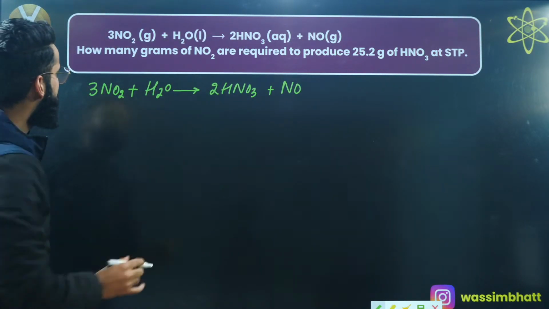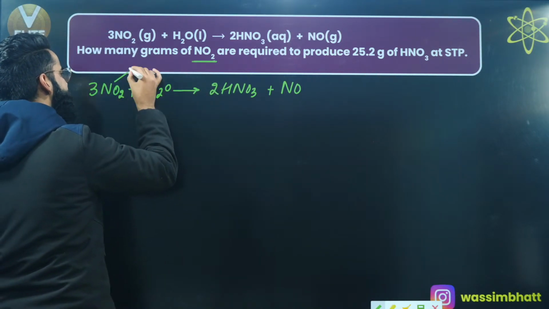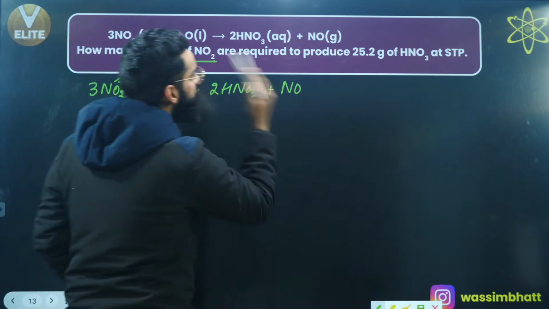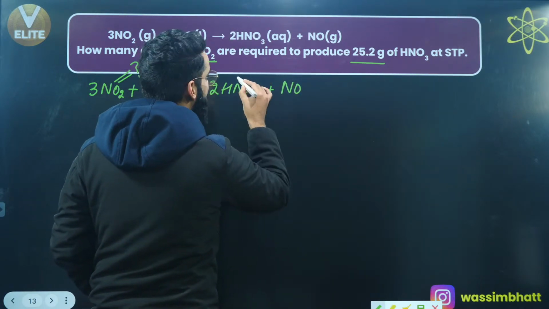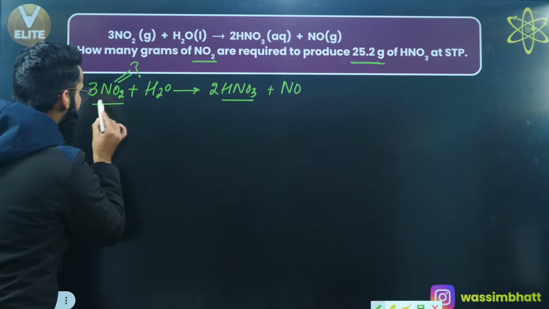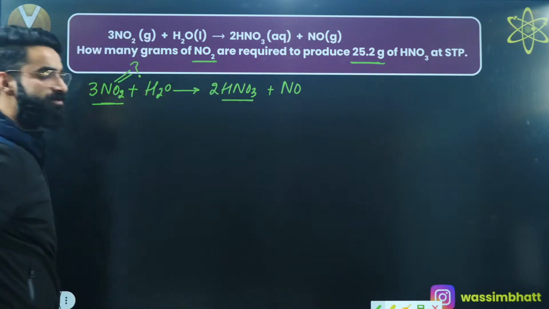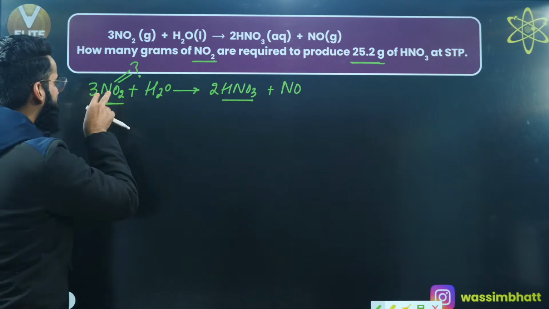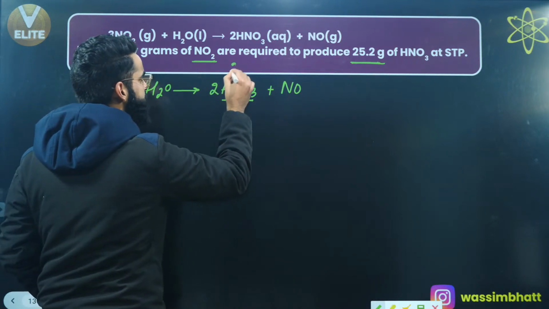As per the question, how many grams of NO2 are required to produce 25.2 grams of HNO3? That means I'm supposed to calculate the mass of NO2. So basically, I'm supposed to calculate the mass of NO2 which is required to produce 25.2 grams of HNO3.